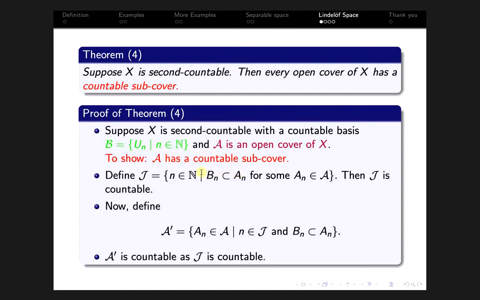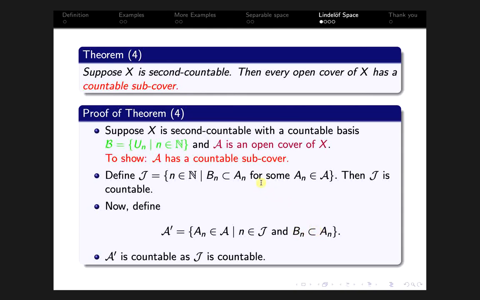Because script B equals {U_n} such that n belongs to the naturals, please replace B_n by U_n. Then J is of course countable, because it is a subset of the naturals, and every subset of the natural numbers is countable. We define A prime equal to the set of A_n belonging to the open cover script A such that n belongs to J, where U_n is contained in A_n.